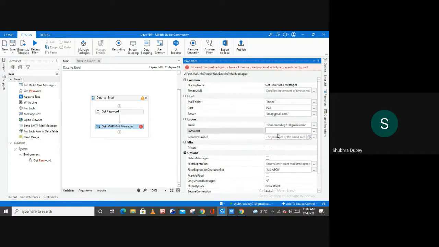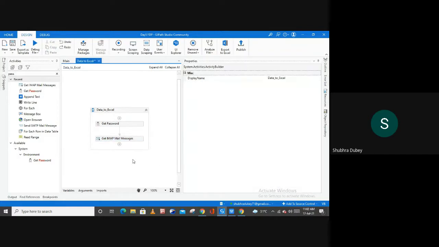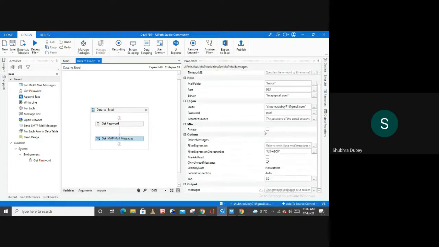This is done, and here we can simply mention the password, and after this, what else we can do here is only unread message.